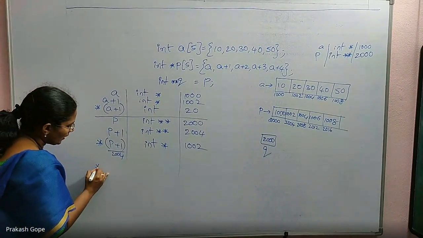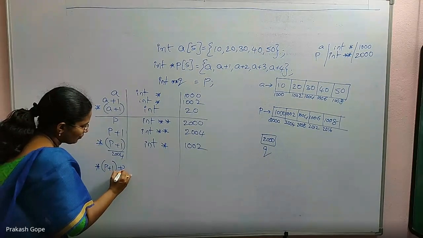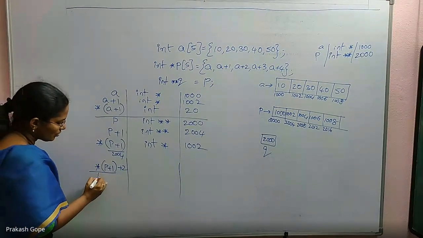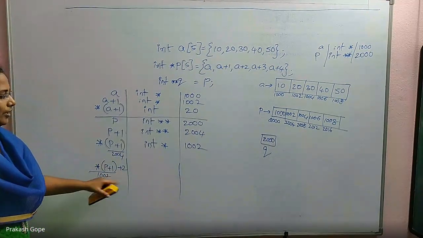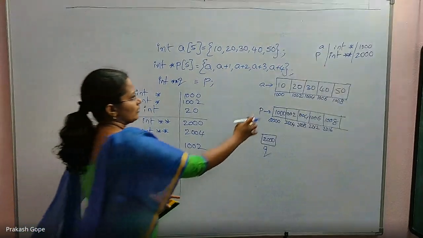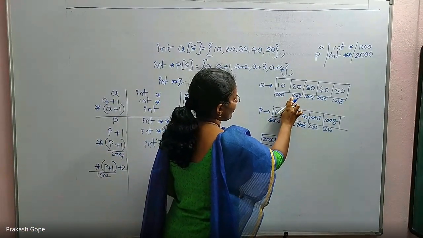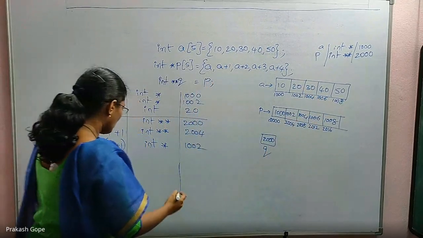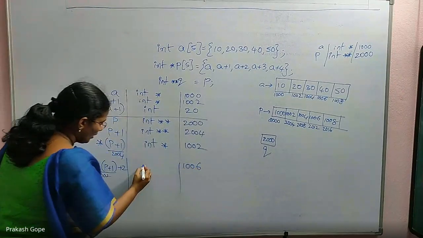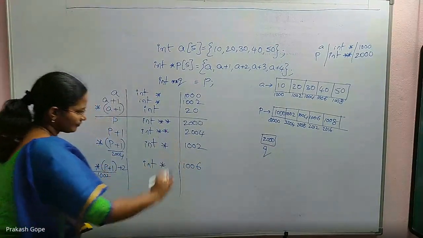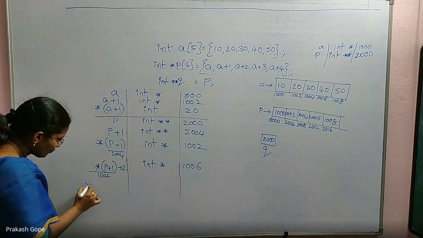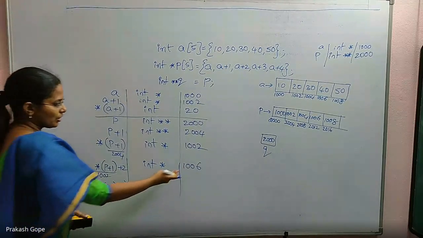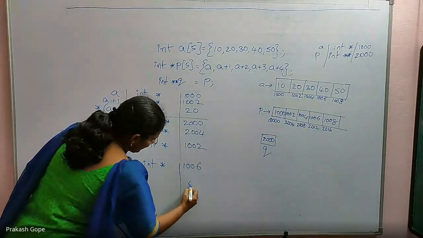Okay. For that, if I write star of P plus 1 plus 2, till here it is an integer pointer 1002. If I add 2 to it, now it is an integer pointer. For that, if I add 2, next integer pointers, 1006. So the value will be 1006 and it is an integer pointer. And for that, if I use one more dereferencing, star of star of P plus 1 plus 2, now it is 1006's content, which is 40. That is an integer.